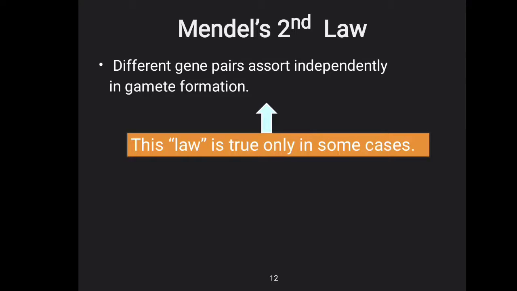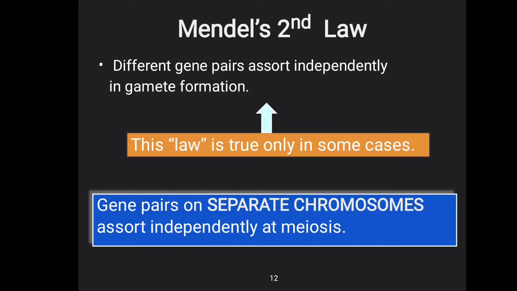Mendel's second law: different gene pairs assort independently in the formation of gametes. This law is true only in some cases. Gene pairs on separate chromosomes assort independently at the time of meiosis.